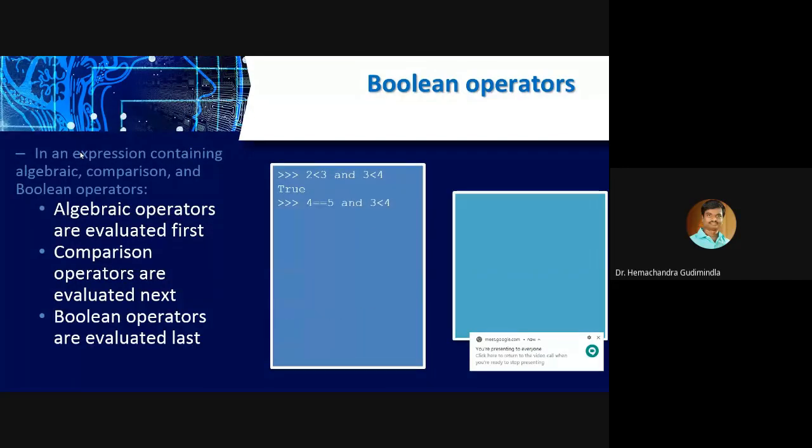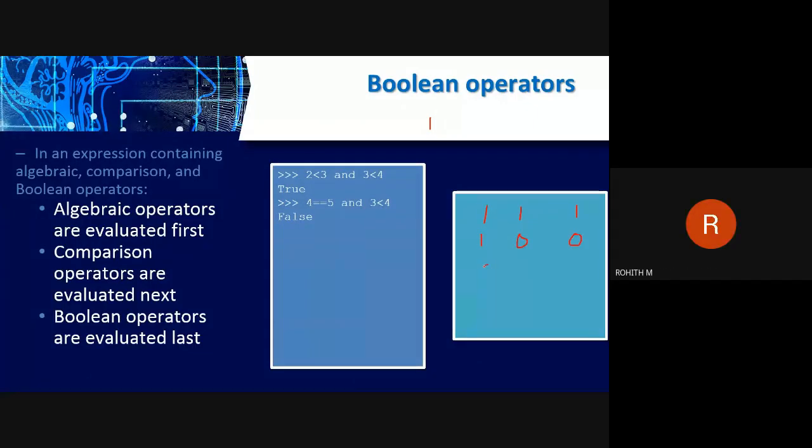Okay, so for the AND table, 1, 1, what is the output? 1. Yes, ma'am. So now I will write here: 1, 1, output is 1. 1, 0, 0. 0, 1, 0. 0, 0, 0.